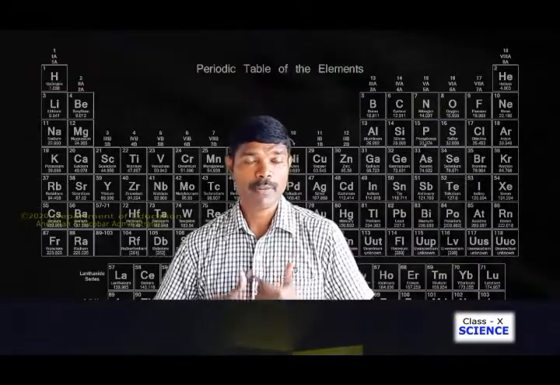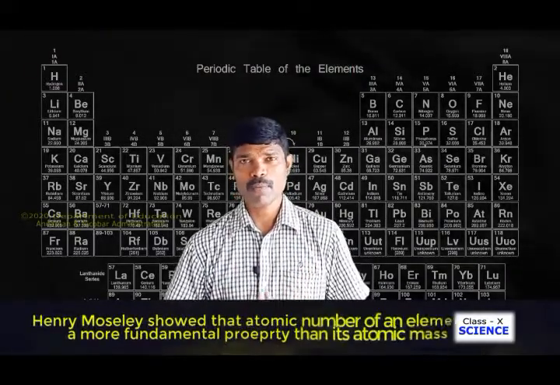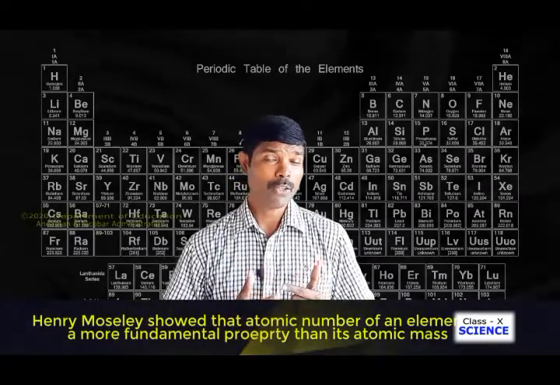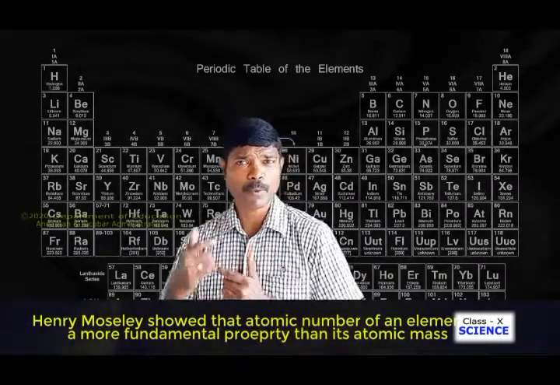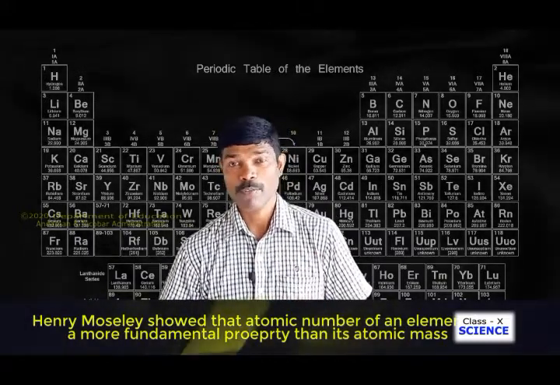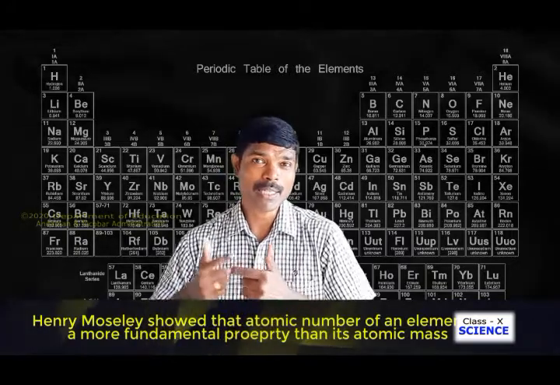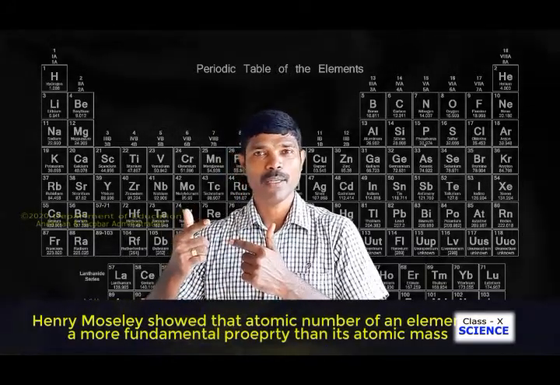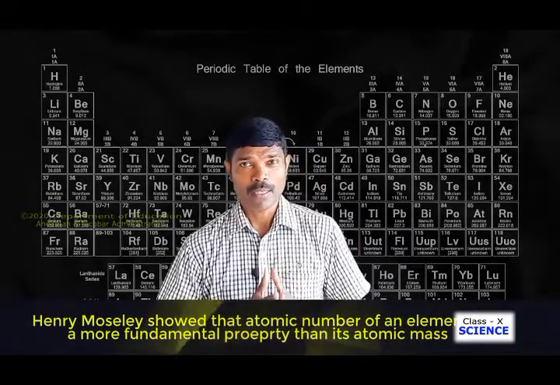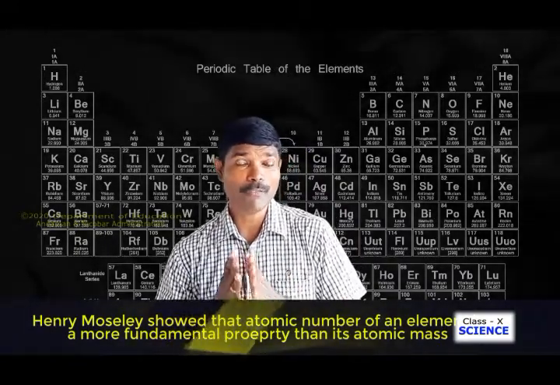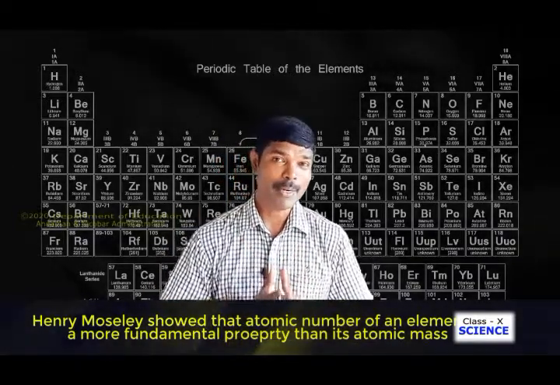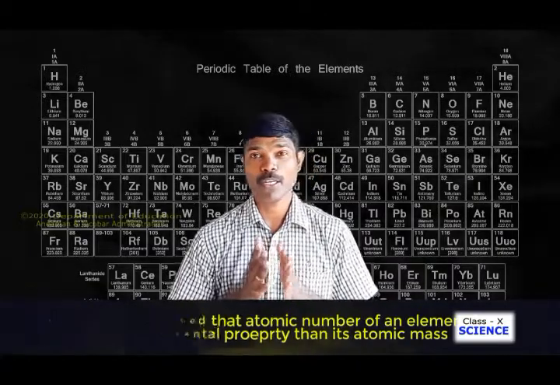So in order to find a new way of arranging elements, Henry Moseley found that instead of atomic masses, atomic number is a more fundamental property on which the elements could be arranged. He found that when the elements are arranged in increasing order of atomic number, properties of elements get repeated. So he found that the elements are periodic functions of their atomic number, and he named this the modern periodic law.